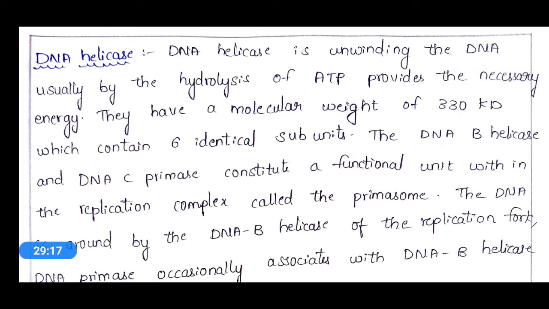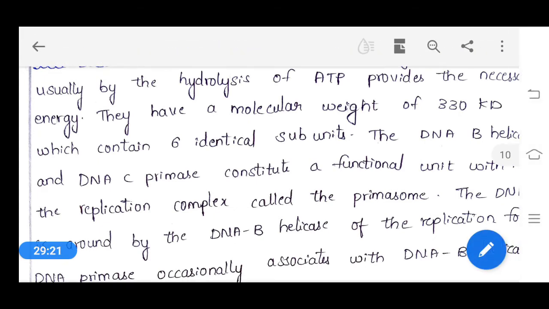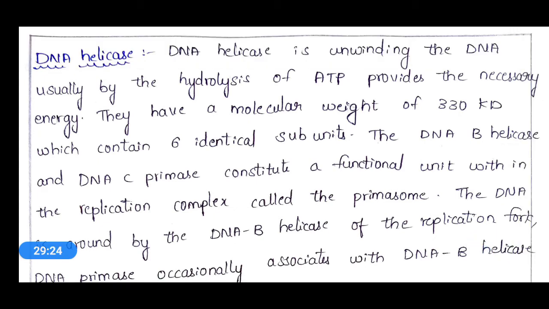This DNA helicase is useful for the unwinding process, and usually by the hydrolysis of ATP provides the necessary energy. That means DNA molecule is hydrolyzed in the presence of ATP by the enzyme DNA helicase, and they have a molecular weight of 330 kilodaltons, which contain 6 identical subunits.